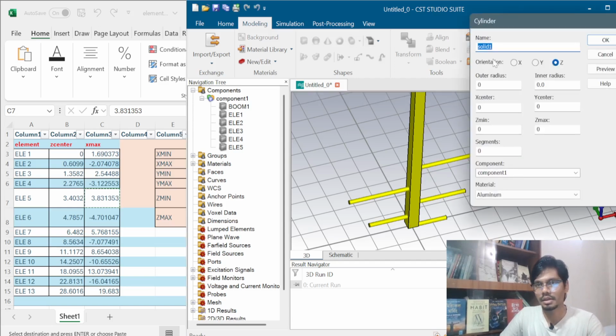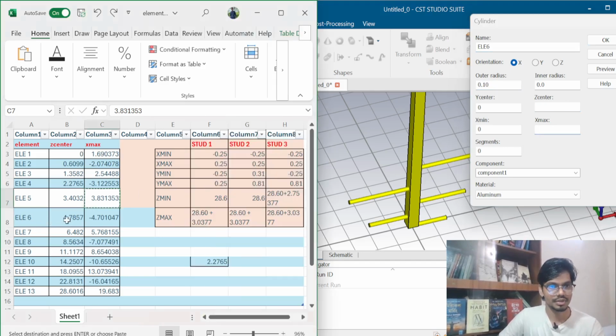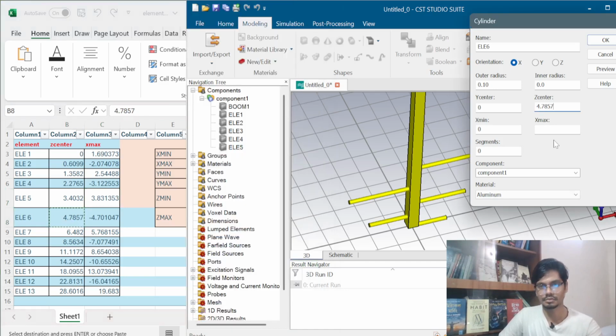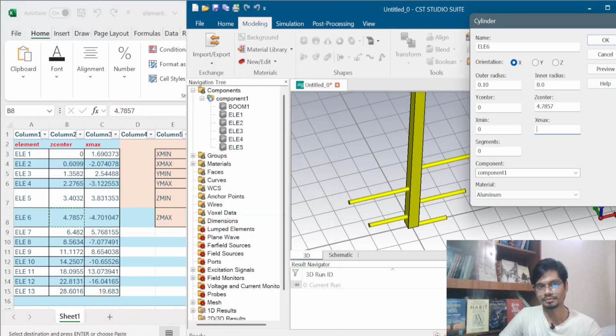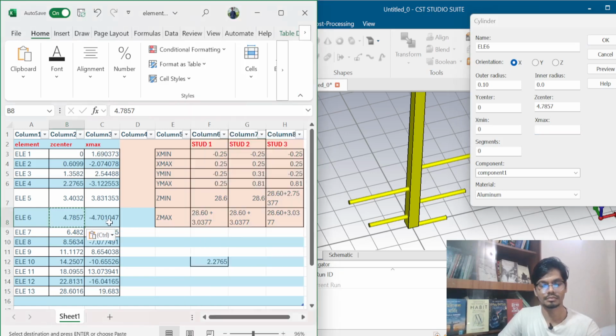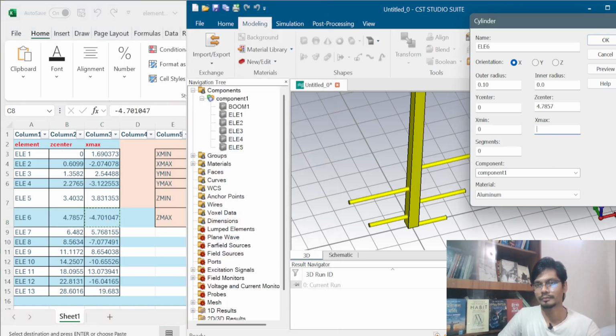Now I have to take element 6. Outer radius will be 0.10, Z center and X max will be different. For element 6, Z center is 4 point something and X max is minus 4 point something. Then click OK.